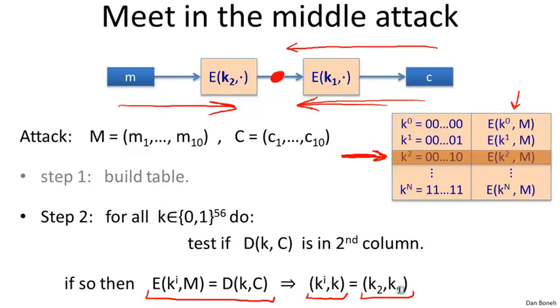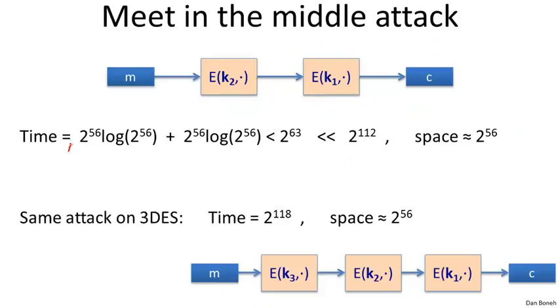So now let's look at the running time of this. We had to build a table and then sort it. And then for all possible decryptions, we had to do a search through the table. So there were 2 to the 56 possible decryptions. Each search in a sorted table takes log of 2 to the 56 time.